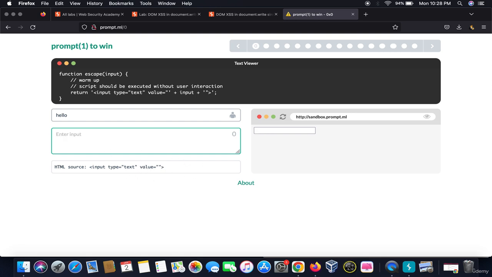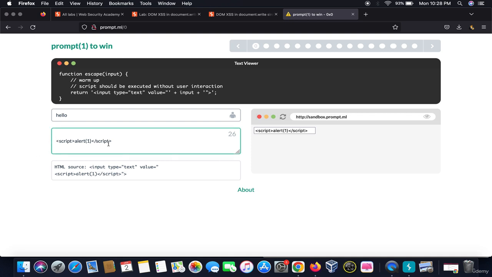So we will run a basic HTML script here to see how the backend would react: script alert 1 and script tag close. It doesn't give me an output because this particular value made my string a random text.